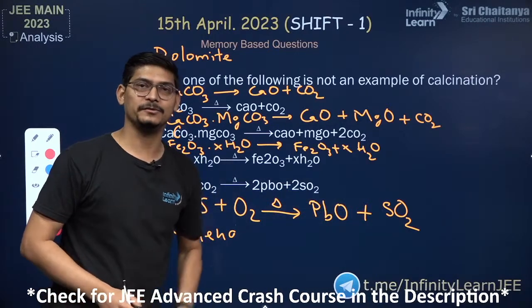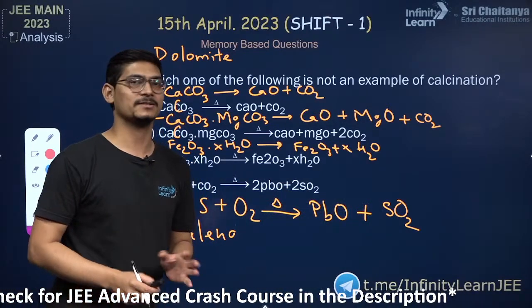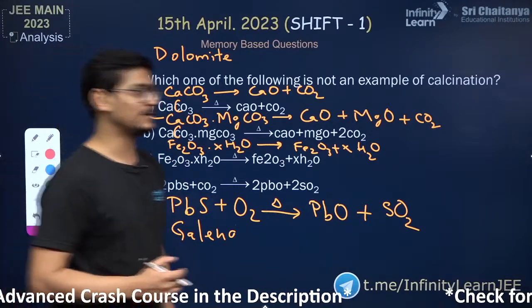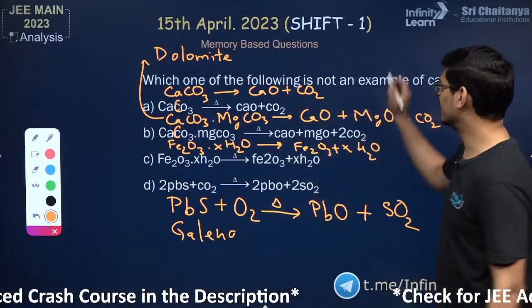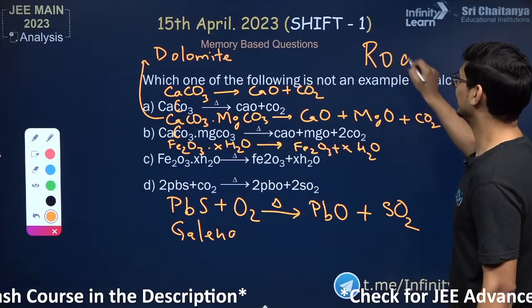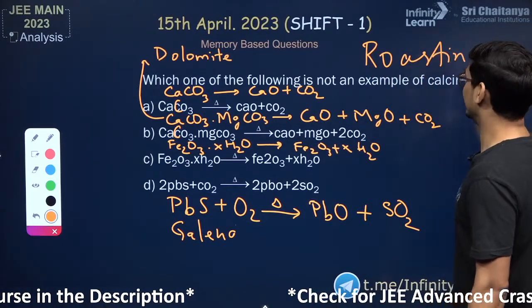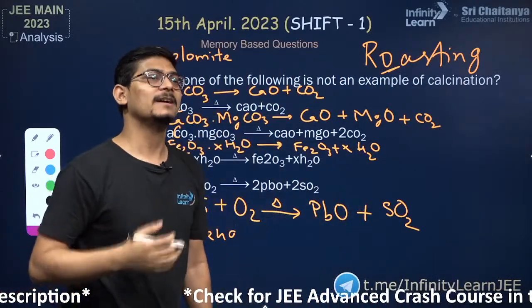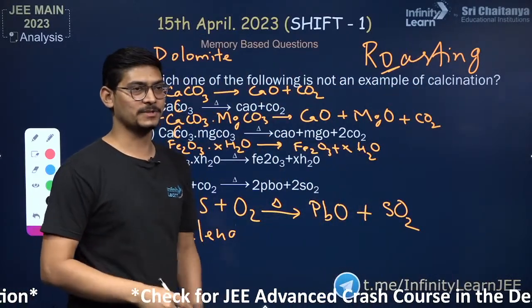So if you see carefully, the last example is roasting. It is not calcination. See carefully, what is the difference between roasting and calcination? I'll tell you a trick. In roasting, there is O first, right? So this is a very kiddish way, but it should help you. Roasting, there is O, that means there is oxygen. Yes, correct Aditi, very good. D option is the correct answer.